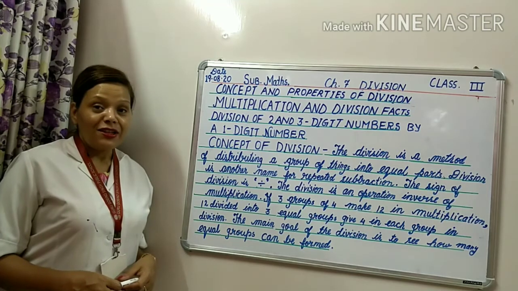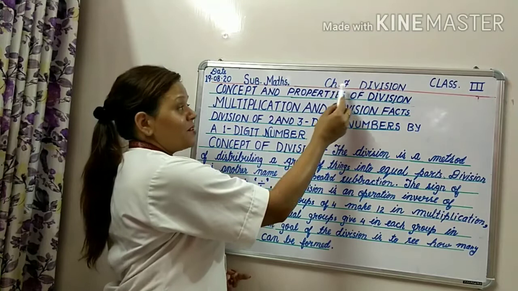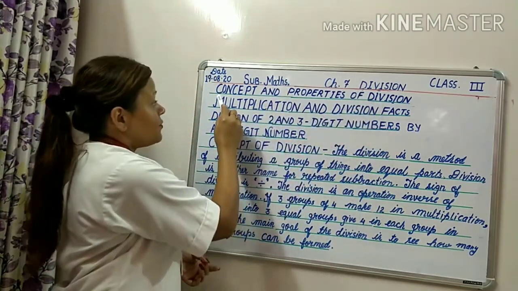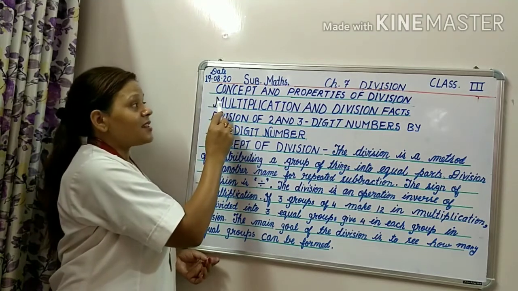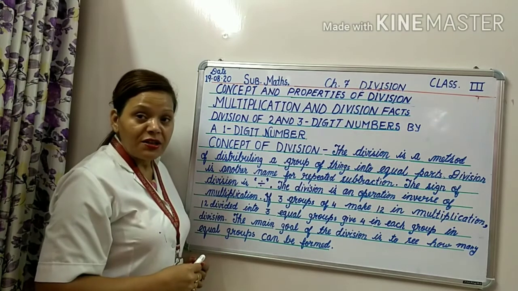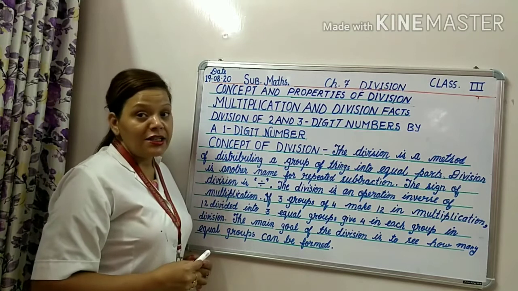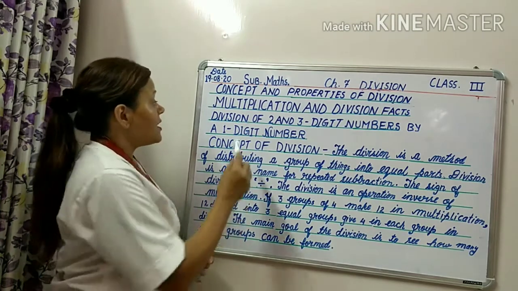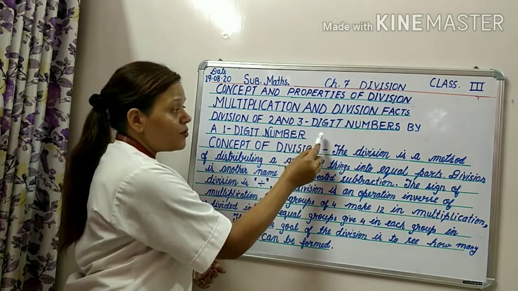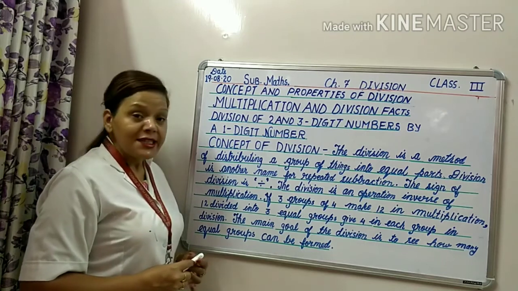Today I will teach you a new topic. Chapter 7, Division. First, we will study concept and properties of division. Second, multiplication and division facts. Third, division of 2 and 3 digit numbers by a 1-digit number.